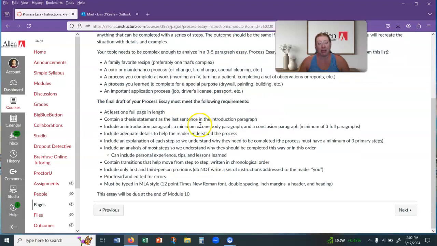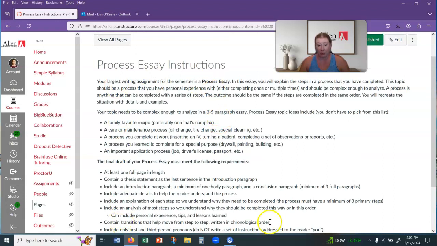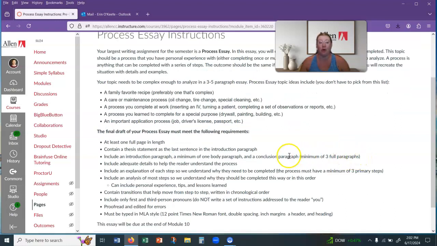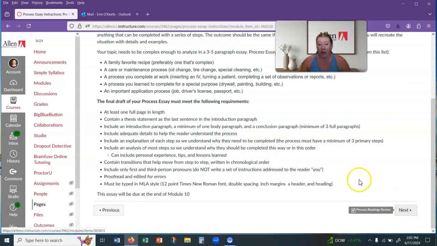So then this is a process essay instructions. We have seen this before. This was in the previous module. And so now you're just finishing the essay. So whatever you did for your brainstorm and writing plan is what you're now going to turn into an essay.